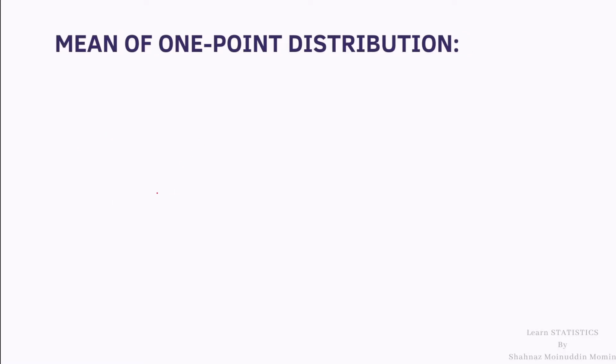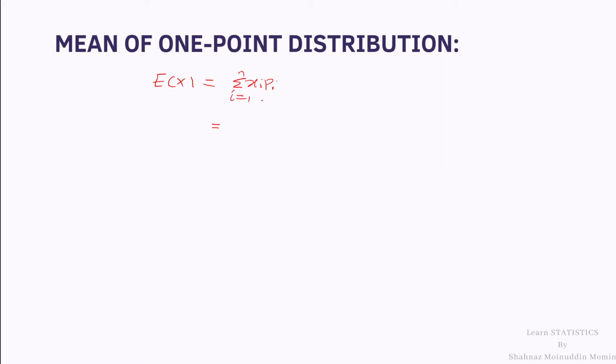Now we shall calculate the mean of one point distribution. We have already learned in the mathematical expectation topic, mean is nothing but the expectation of X, and expectation of X is given by definition summation xi into pi, i is 1 to n. In the previous lecture of mathematical expectation topic, we have learned what is expectation and how it is calculated. If a student wants to learn that chapter, then click on the I button at the top right corner of the screen, and the link of that playlist is also given in the description box.